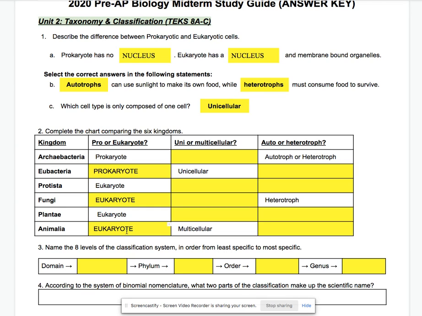So unicellular or multicellular? Well, Archaebacteria and Eubacteria are both unicellular. They're only composed of one cell. Protista can be both unicellular or multicellular, but most of them are unicellular. Fungi can also be both. And then plantae and Animalia are only multicellular.